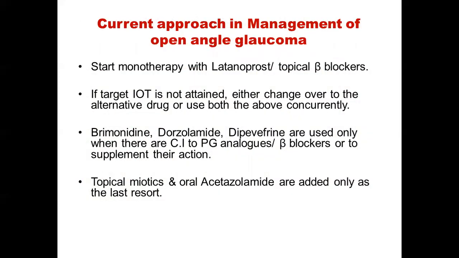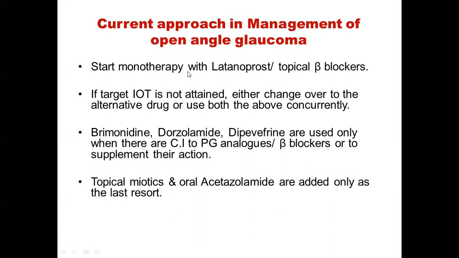Then we see the current approach in management of open angle glaucoma. Usually the patient is started on monotherapy with either topical beta blockers or latanoprost, that's a prostaglandin analog. So either of these can be started depending upon the feasibility and the availability, as well as the drug which the patient can afford.